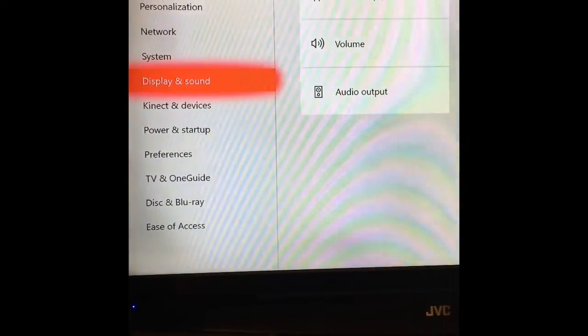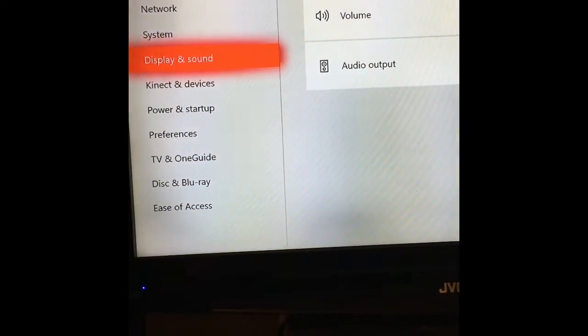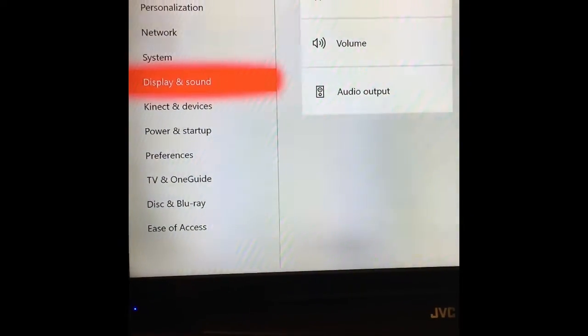Hello guys, and today I will show you how to use stretch resolution on the Xbox One.